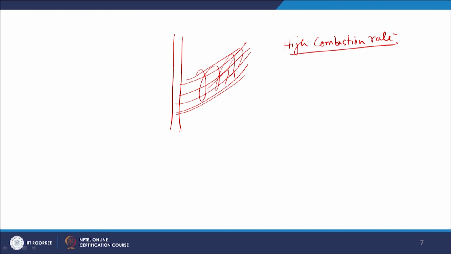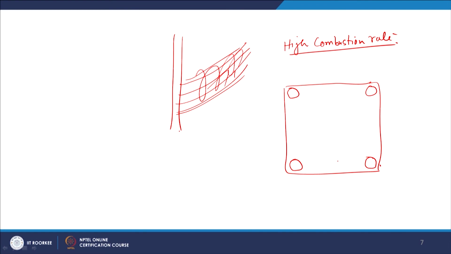Now, another burner which is very interesting is the tangential burner. In this burner, in a rectangle or a square, on the 4 corners, there is a combination of burners. 4 inlets are provided; in fact, there are 4 burners. At the center, suppose there is a circle, the outlet of each burner is tangential to this circle.